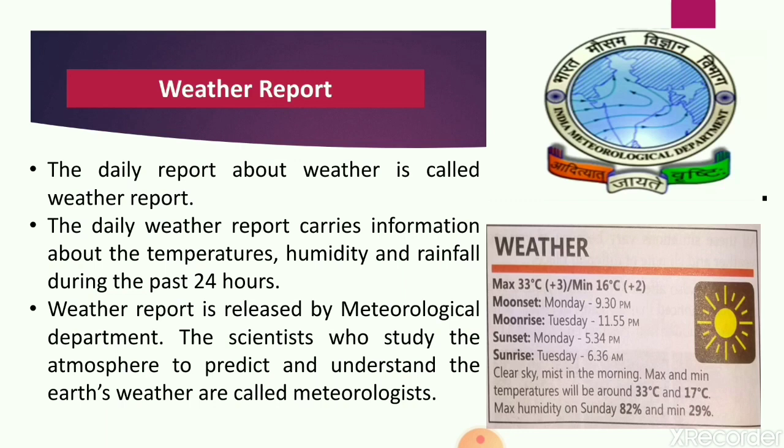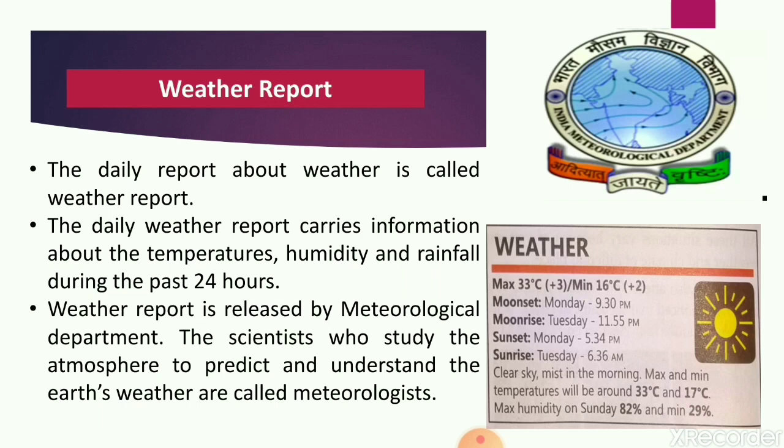That department is called the meteorological department, which releases this type of report providing predictions and all details or information about the weather. This daily report that we get about weather is called the weather report. The weather report is released by the meteorological department, which is a government body that measures the elements of weather and maintains their records. Meteorologists are the scientists who collect data from satellites and interpret it to forecast the weather of the day. So this is all about the weather report.